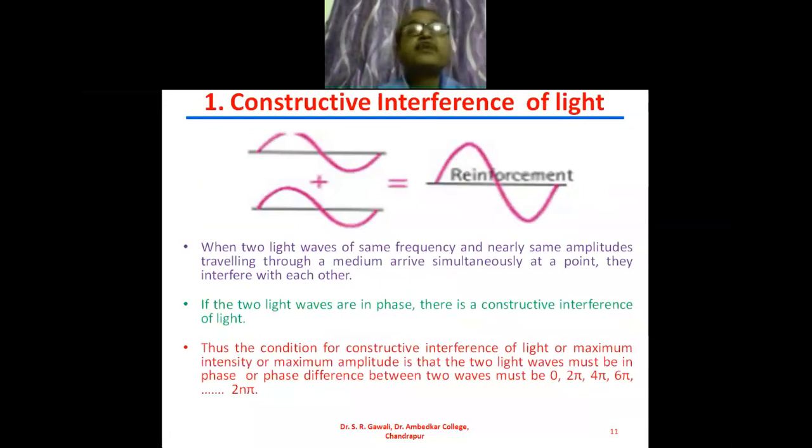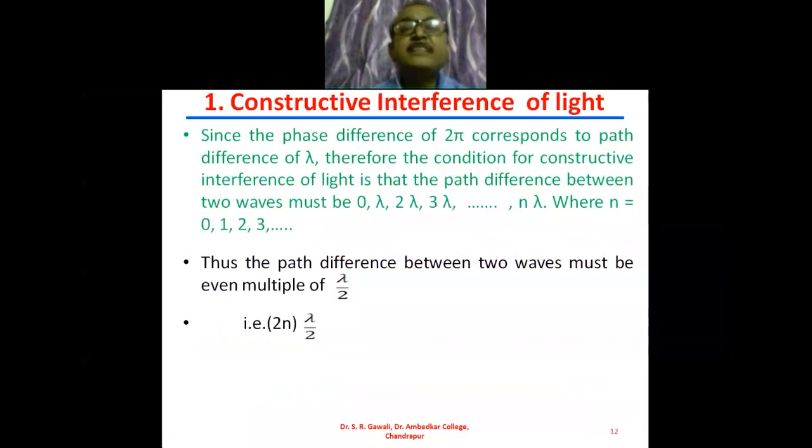So this phase difference of twice pi corresponds to the path difference of lambda, where lambda is the wavelength of light. And therefore, the condition for the constructive interference of light is that the path difference between the two waves must be 0, lambda, 2 lambda, 3 lambda, and so on, n lambda, where n is equal to 0, 1, 2, 3, and so on.